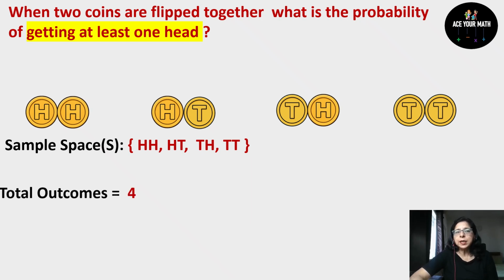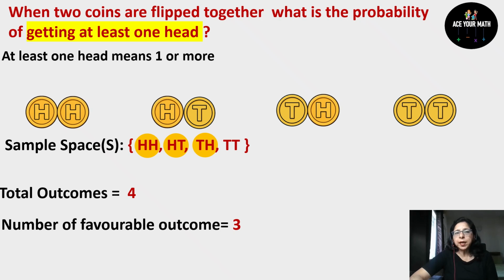Okay, we are looking for getting at least one head. It means getting one head or more than one head. Now you look at the sample space. How many times are you getting one head or more? It is three times. So number of favorable outcomes are three.